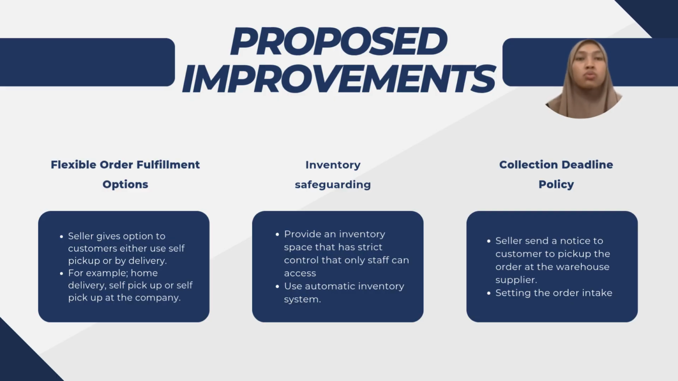In conclusion, these three improvements, flexible order fulfillment options, inventory safeguarding, and collection deadline policy, can improve operational efficiency, strengthen inventory control, enhance customer satisfaction, and support a more effective revenue cycle.